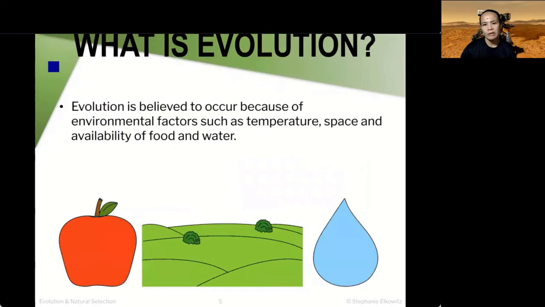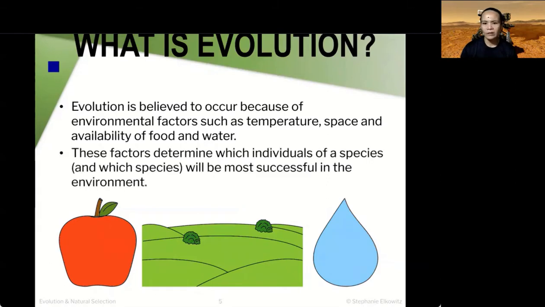Now, evolution is believed to occur because environmental factors have to do with it, such as changing temperature, amount of space, available food, and water. And these factors determine whether these individuals or species will be most successful in the environment where it's at.